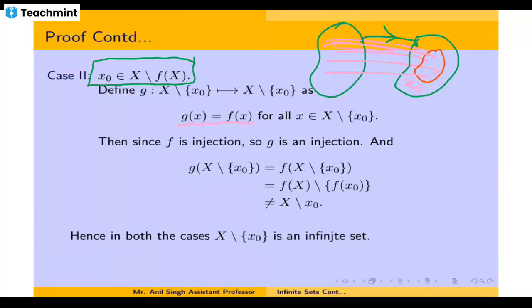Then clearly g and f are equal functions on this set, and f being a one-one function implies that g is also a one-one function, and a simple calculation shows that the range of g is not equal to X minus x naught. So in both cases, it establishes that you have an injection from the set X minus x naught to itself, and the range of that injection is a proper subset of X minus x naught, and hence by definition X minus x naught is an infinite set.